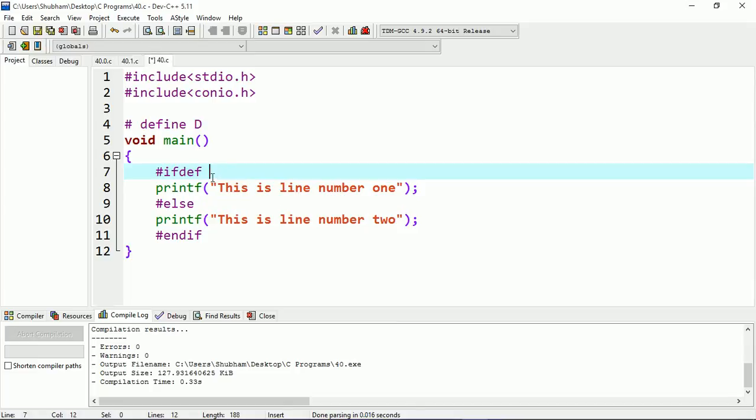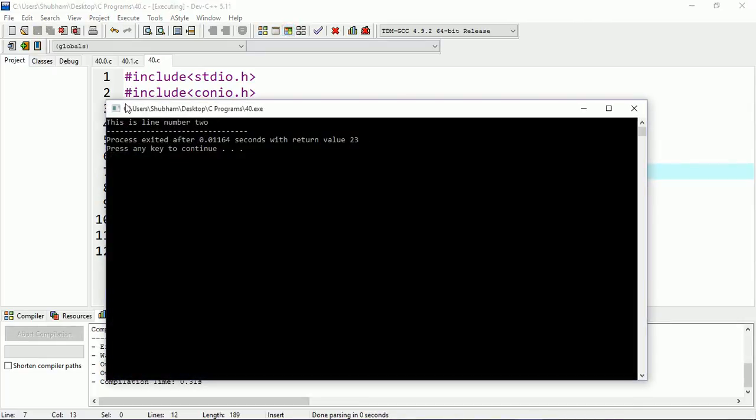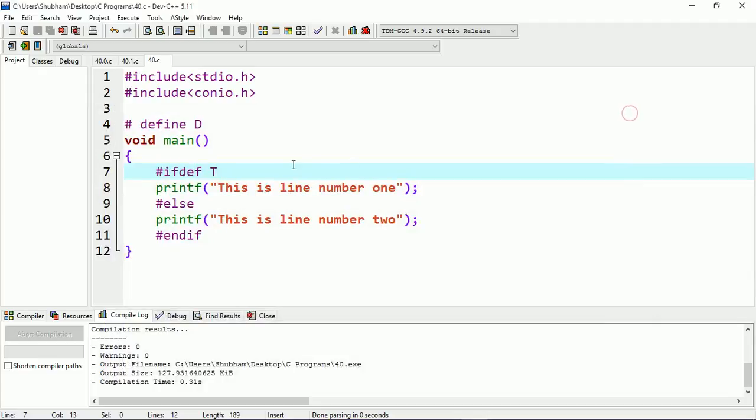Suppose I'm using any other character like t, and I don't define t here. Let's see what the result is. You can see this is the line number 2, because t is not defined in the macros, hence it will not execute this statement, and the controller will come to this point and execute this statement. So this is the concept of using conditional compilation.